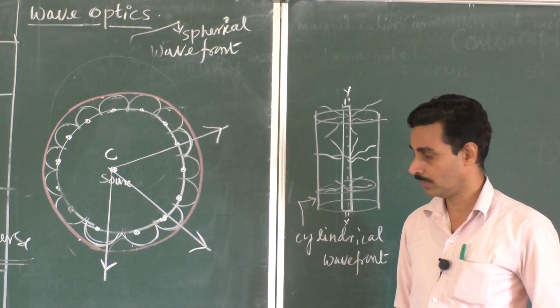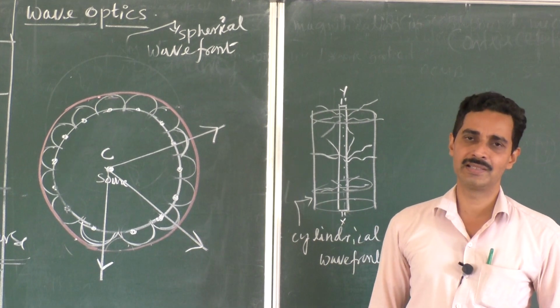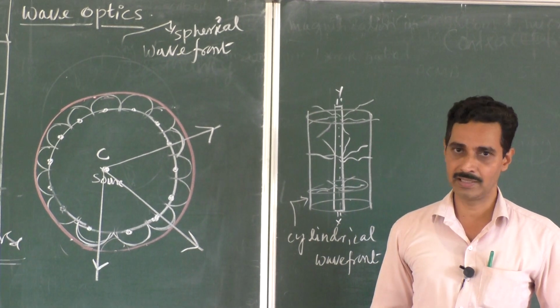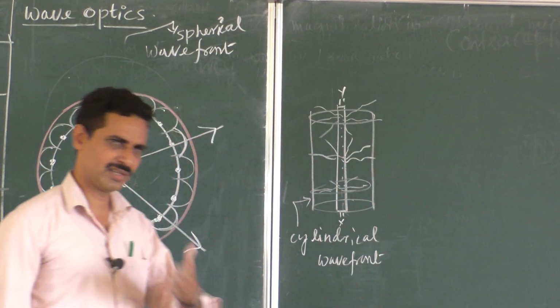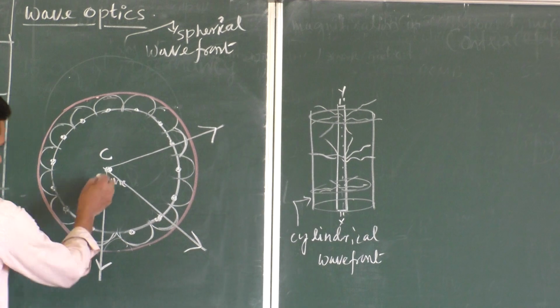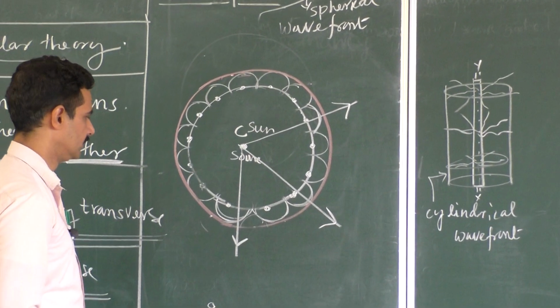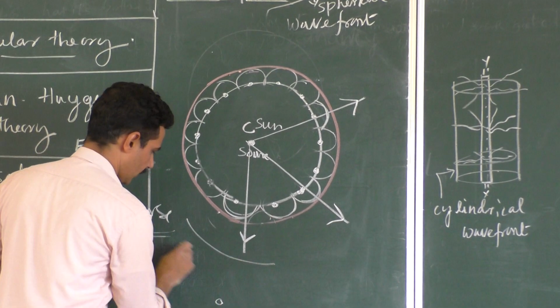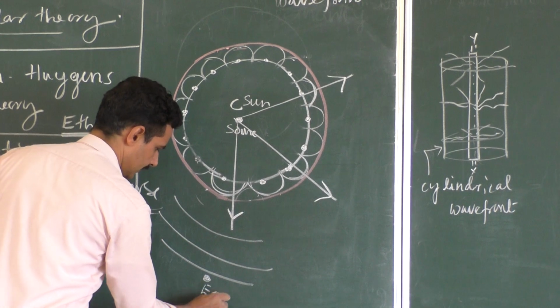Even though they are different, if you go to a very large distance, for example, what type of wavefront is emitted by the sun? Obviously, it is spherical. But the sun is at a very large distance. Say this is the sun, and the earth is here, very small. As these wavefronts grow and grow, by the time they reach the earth, how do they look?